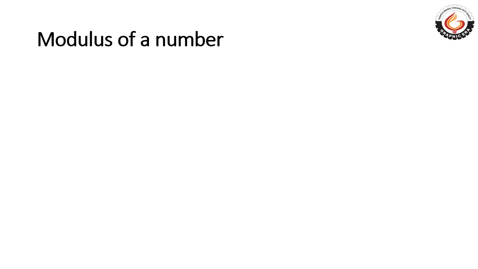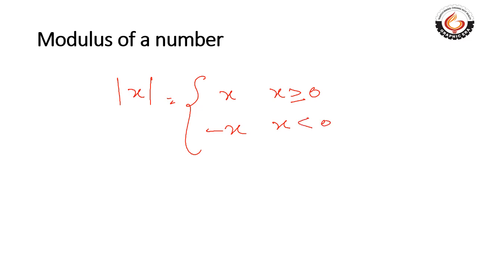Now, what is the modulus of a number? The modulus of a number is displayed like this: mod x. Mod x has the value x when x is greater than or equal to 0, and minus x when x is less than 0. Got it? But mod will always be positive.